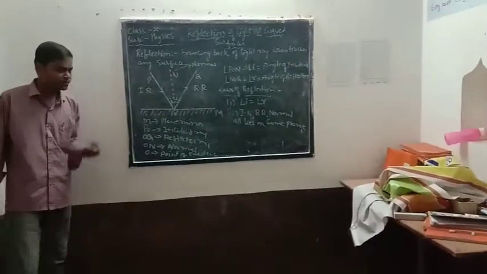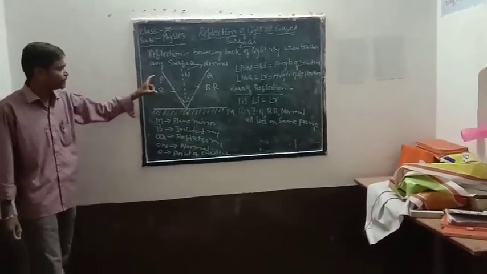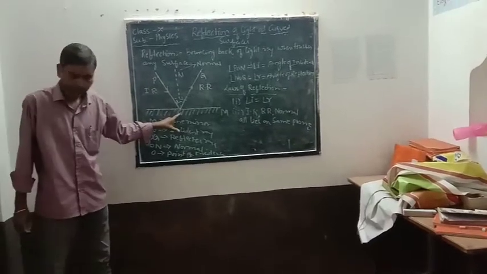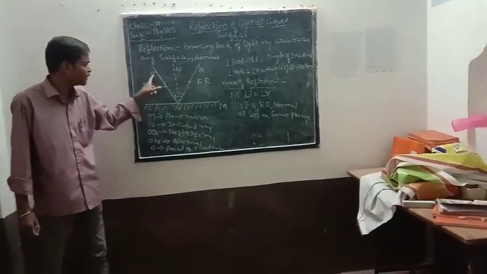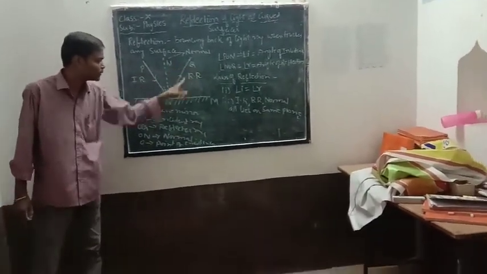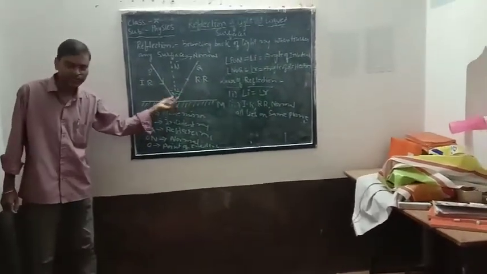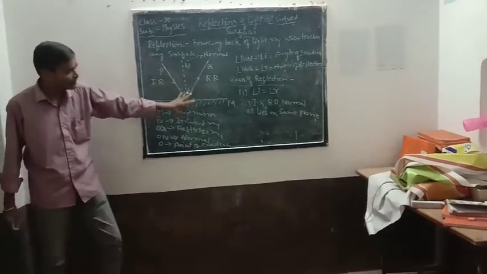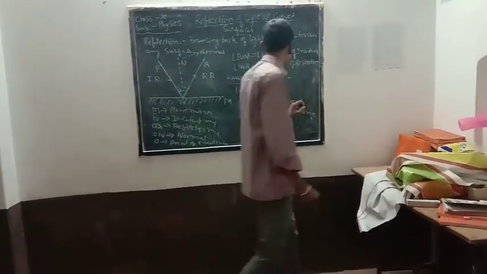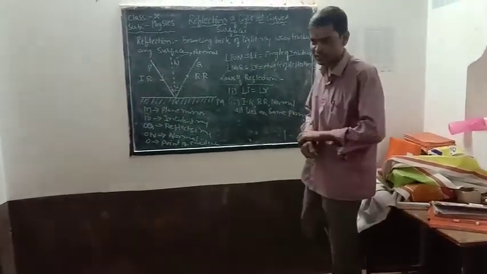If we observe from the diagram, you see that PO and OQ, these two rays, both join at a point called the point of incidence, and this point is lying on the plane mirror. So we are saying that the incident ray, reflected ray and the normal all lie on the same plane.